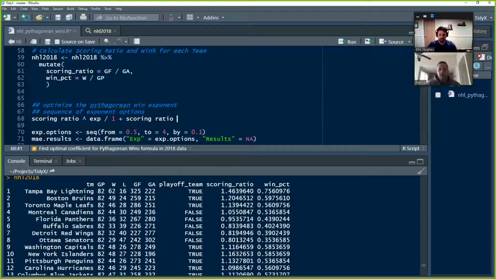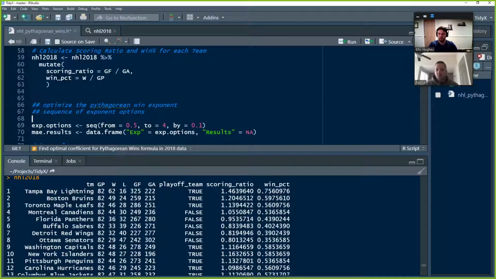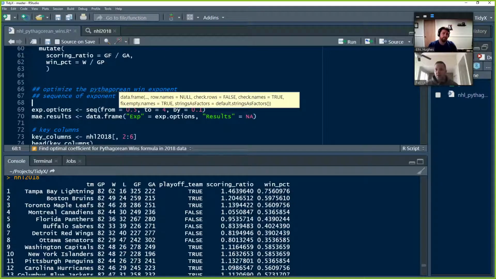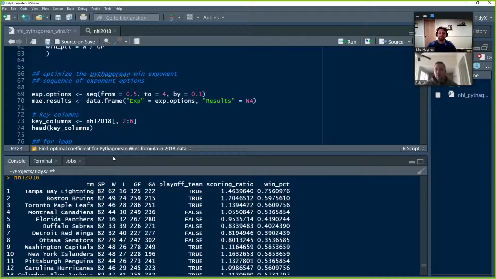So we don't know what the exponent should be. We could Google around, obviously, and find what people have used. Different sports have different exponents depending on the scoring environment within that sport, and exponents can even change over time depending on rule changes that change the scoring environment of that sport. So we want to find out the exponent that is most useful for our data. And when I say useful, what I mean is the exponent that gives us the optimal mean absolute error, the lowest amount of error between what was observed and what was expected.